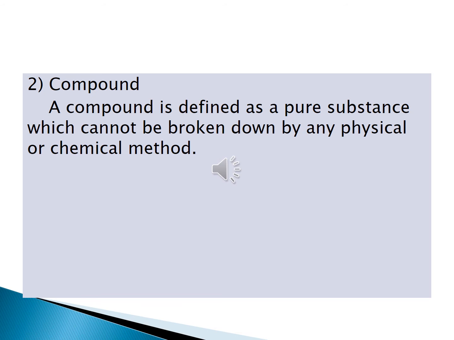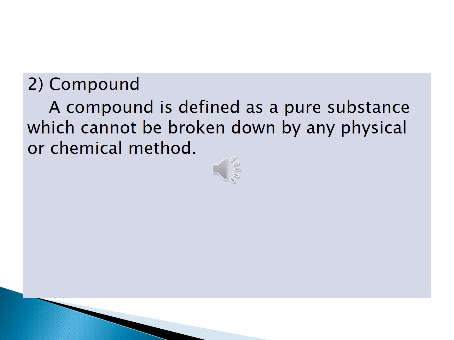Compound is defined as a pure substance which can be broken down. It is not "cannot", it is "can", sorry children, that mistake is there.